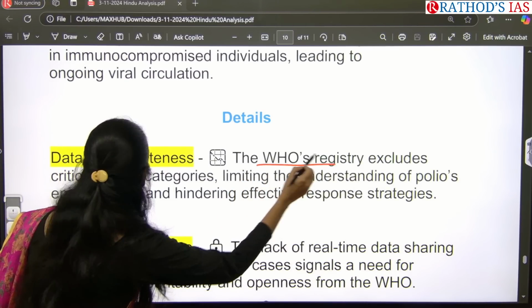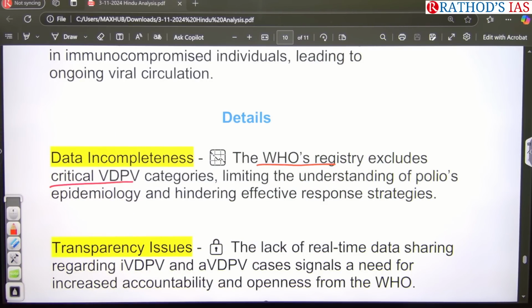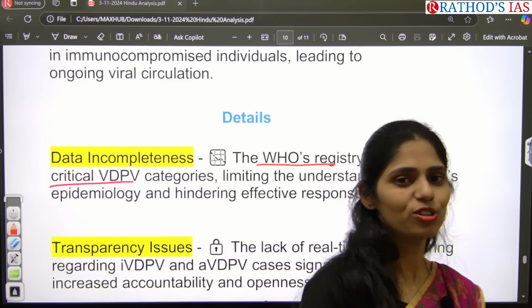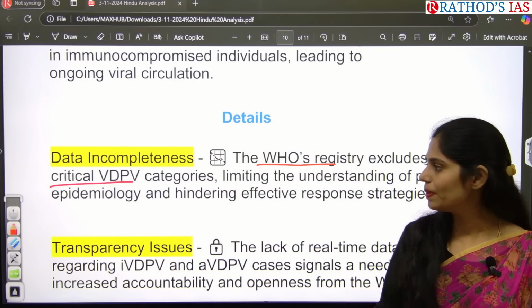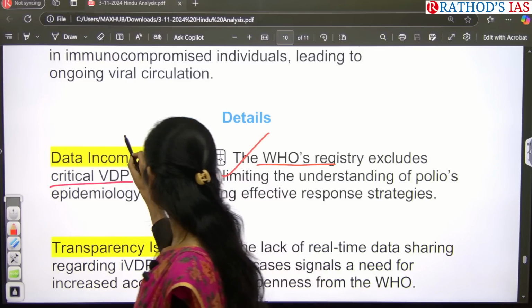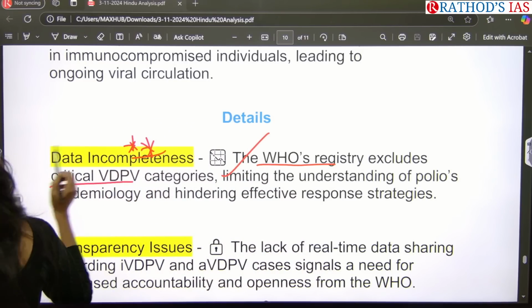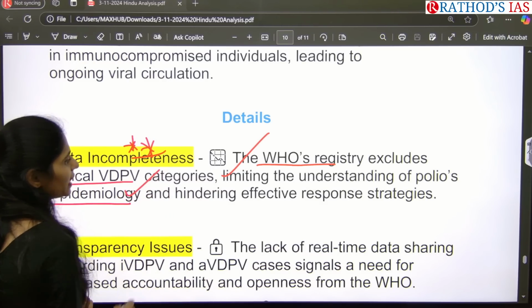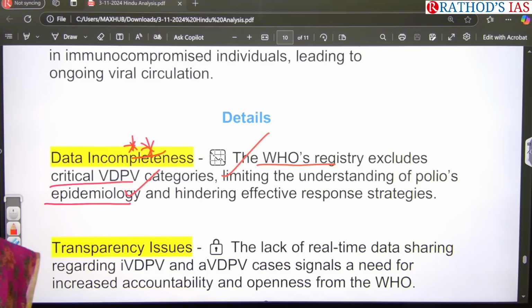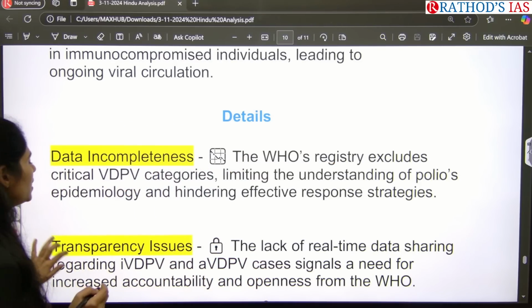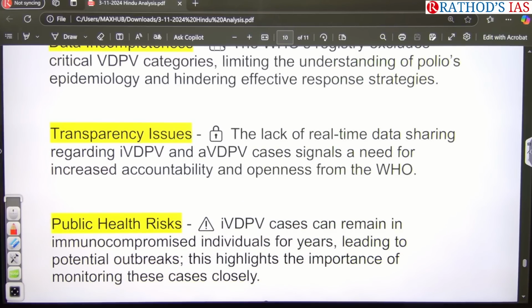The WHO registry excludes critical categories of polio. It is saying only the types of polio, but even after taking the vaccine there is a chance of getting vaccine derived polio, and it is ignoring this criterion. It is one of the important problems now. If you are not including this data, can we ensure the completeness of data maintained by WHO? No. Because of this, epidemiological studies will fail, and we can't maintain effective proactive strategies to control this disease in the future. And the next one is the lack of openness, that is, transparency issues.